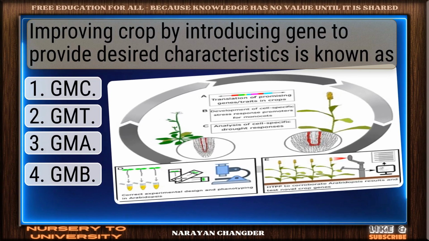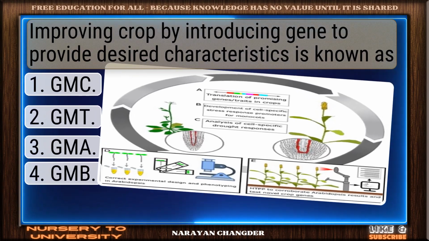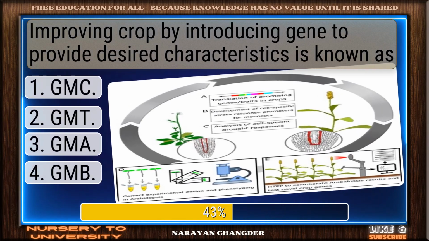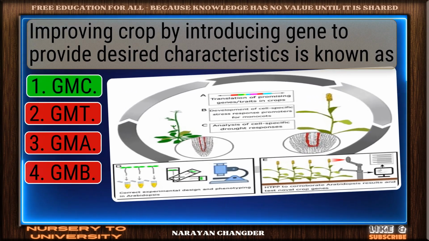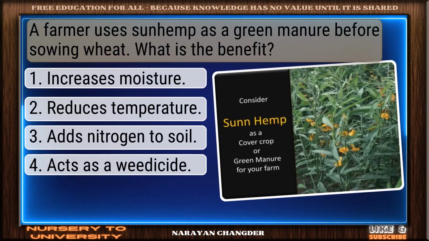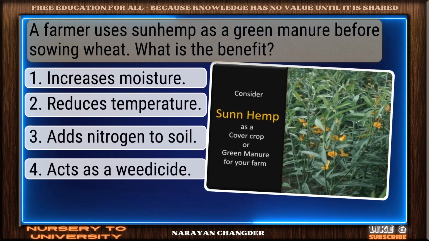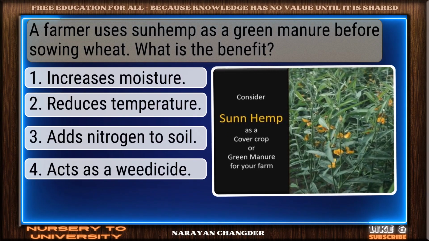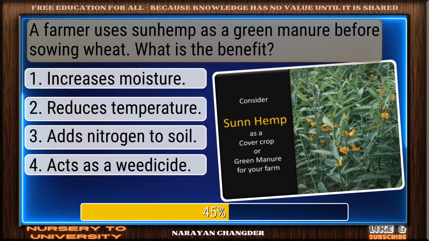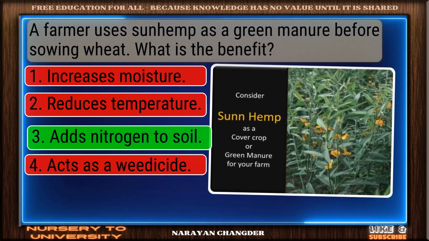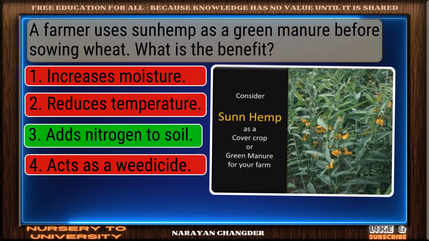Question number 34. Improving crop by introducing gene to provide desired characteristics is known as. Excellent choice. GMC is the right answer. Question number 35. A farmer uses sun hemp as a green manure before sowing wheat. What is the benefit? Valid point. Adds nitrogen to soil is true.